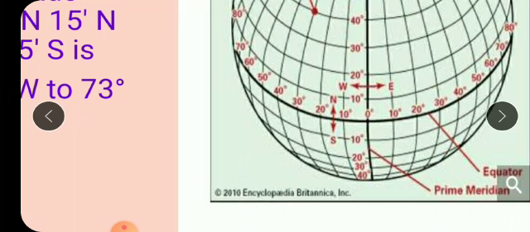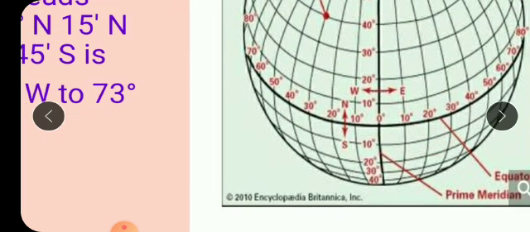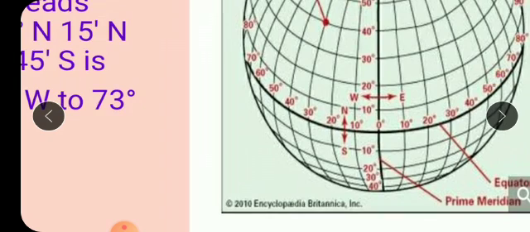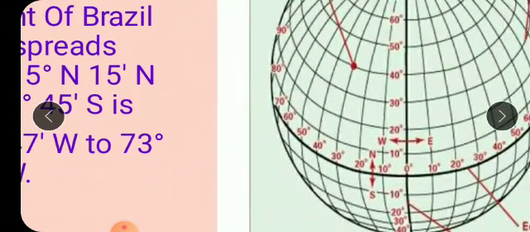Fine. So Brazil actually spreads in the northern, southern and western part. Again I repeat, it spreads in the northern hemisphere as well as in the southern hemisphere and in the western hemisphere also. And that's why we have written the distance like this, isn't it? West for longitude.